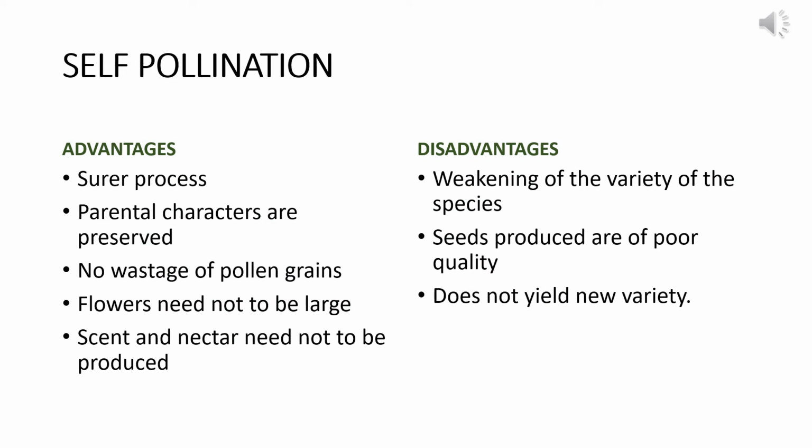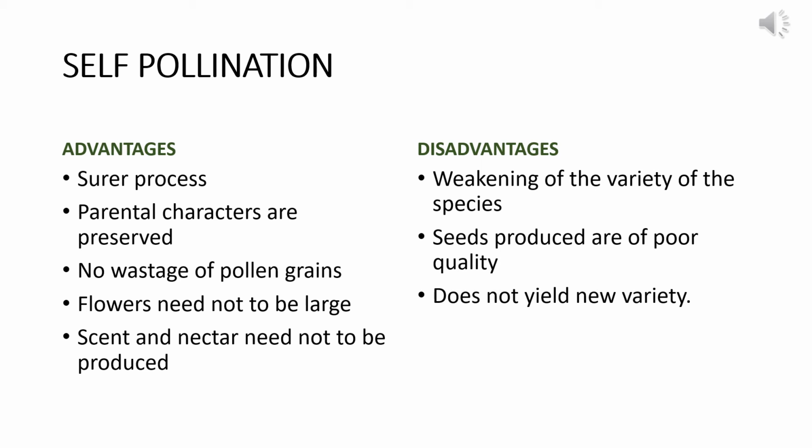Now we will look into the advantages and disadvantages of self-pollination. If we are taking a look at the advantages of self-pollination, we can see that it's a surer process. Since the pollen grains do not need to travel any distance or very negligible distance, it's obviously a very ensured process than cross-pollination. The parental characters are preserved in self-pollination as the pollination is only happening between the same flower or the flowers of the single plant only. There is no variety involved.